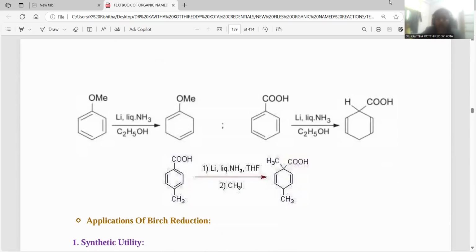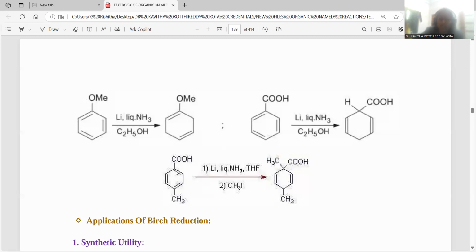And one more example is also provided for better understanding. I am taking methoxybenzene, called anisole, with lithium, liquid ammonia, ethanol solvent media. Since it has an electron releasing group, 2,5-dihydroanisole formation is possible. I am taking benzoic acid as another example, being an electron withdrawing group. It will be 1,4 addition of hydrogen atoms, giving rise to 1,4-dihydrobenzoic acid.